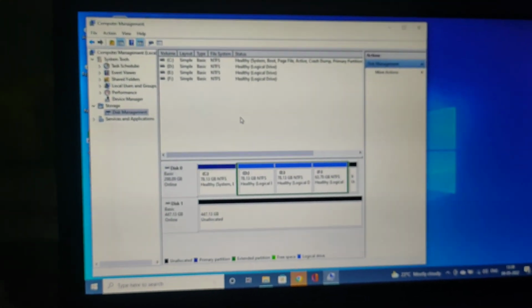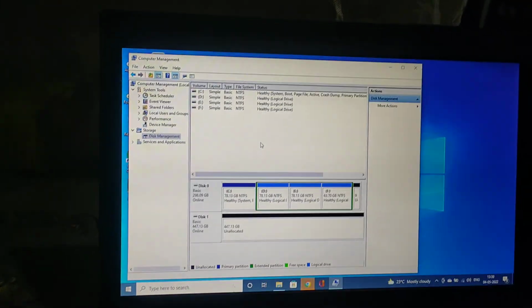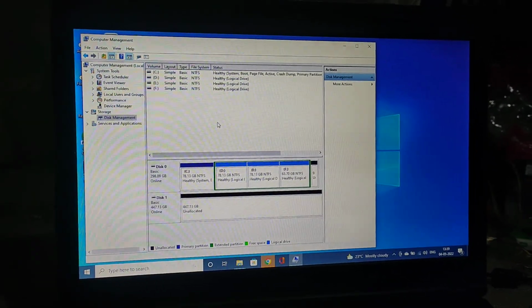and how to initialize the disk, and we'll also upload a second part of this video regarding how to install or transfer the system from the hard disk to the SSD.